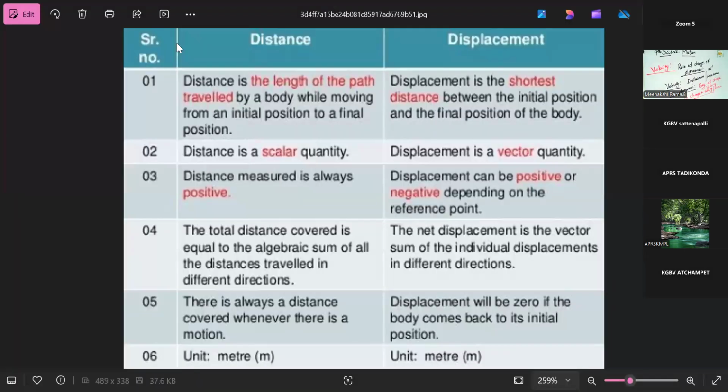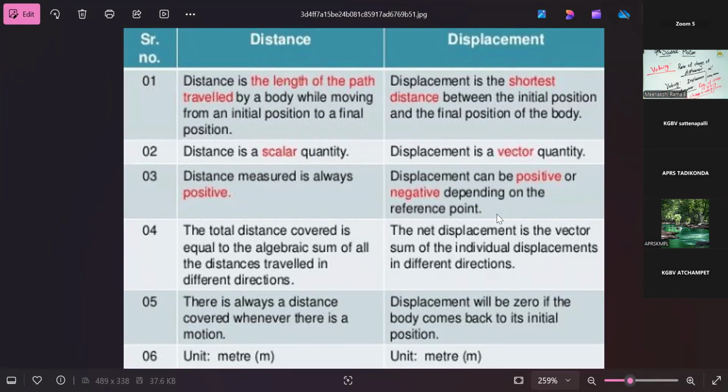What is the difference between distance and displacement? Distance is the length of the path traveled by the body while moving from an initial position to a final position. Displacement means the shortest distance between the initial position and the final position. Distance is a scalar quantity, and displacement is a vector quantity. Distance is always positive.